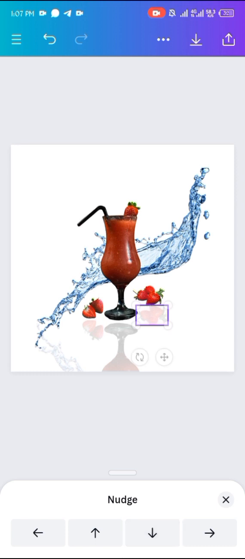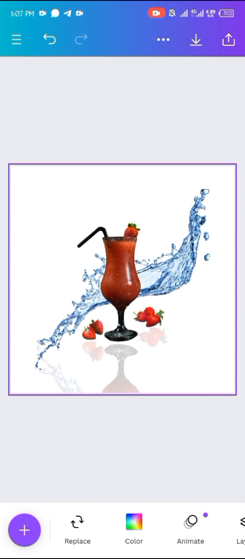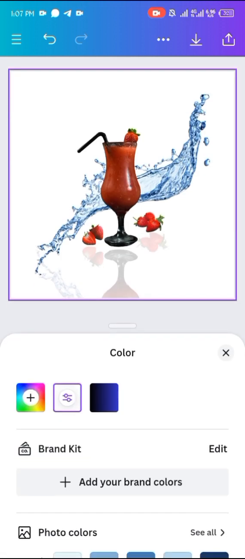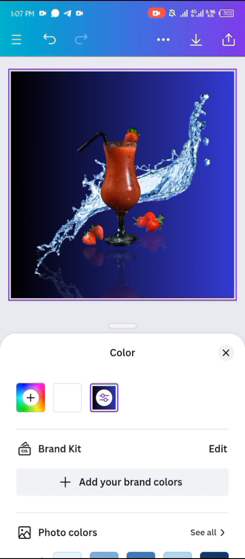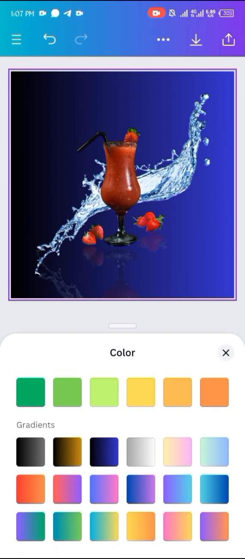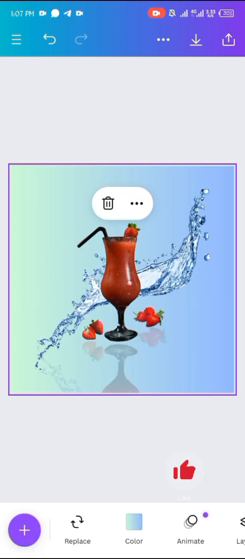And so I decided to add an additional color to it, a background color. So you click, this purple line should be on the whole background as it is right here. Then you go to color. This is the color I used in my previous one, but I don't want to use it, so let's go for something else. You can use a solid color, you can use a gradient. I decided to use gradient, and this is the color I want to use, and voila, this is so beautiful.